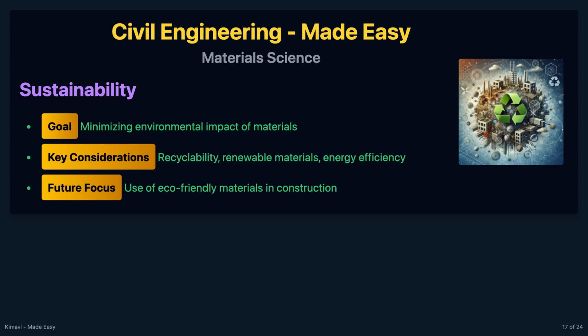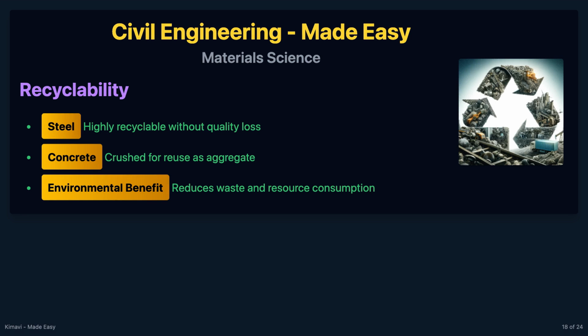Sustainability in material science involves selecting and using materials in a way that minimizes environmental impact. Key considerations include recyclability, renewable materials, low-impact materials, and energy efficiency. Steel is highly recyclable and can be reused without significant loss of quality. While concrete itself is not easily recyclable, crushed concrete can be used as aggregate in new concrete or as base